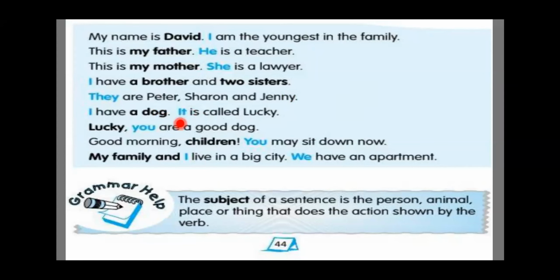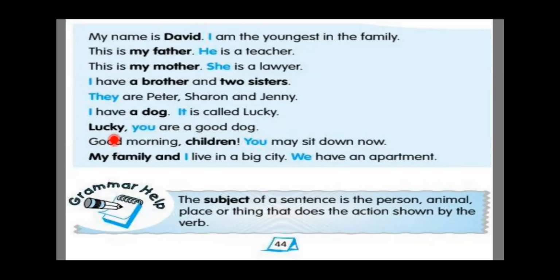And it, when do you use it? It is used for things also, belongings also, and it can be used for animals also. It is a dog, it is a cat, it is a car, it is a door. For things also we use, for animals also we use, and for belongings also. It is my book, like that.